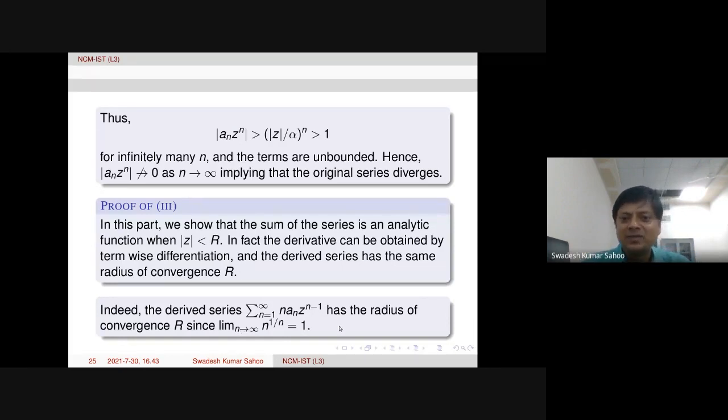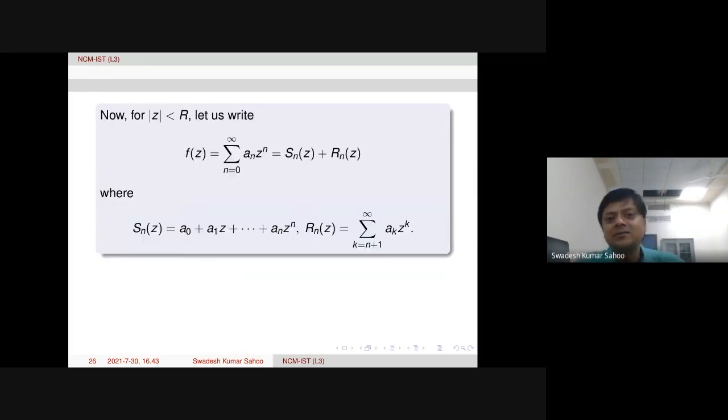So it remains to prove that term by term differentiation is possible and the sum of the series is an analytic function. That means we need to prove differentiability. How to deal with it? First, we split or decompose the function given by the series into two parts: one is the nth partial sum, another is the remainder term. So S_n is the nth partial sum and R_n is the remaining term. This way, we write f of z, the series, equal to S_n z plus R_n z.